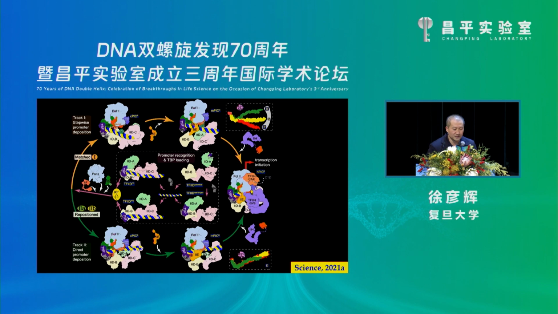And the assembly diverges into two tracks. The TATA box promoter undergoes stepwise promoter deposition to Pol II, while the TATA-less promoter is directly positioned above the Pol II active site. The two tracks finally converge at the holo PIC complex, providing a shared starting point for the following processes.